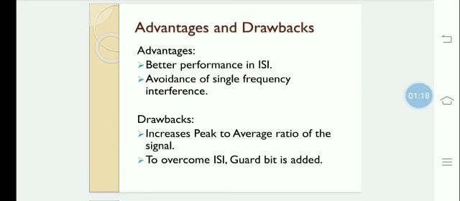Then advantages of MCM: it gives a better performance in inter-symbol interference and it avoids single frequency interference also. The main drawback of MCM is that it increases the peak to average ratio of the signal, and to overcome inter-symbol interference, an extra guard bit is added.